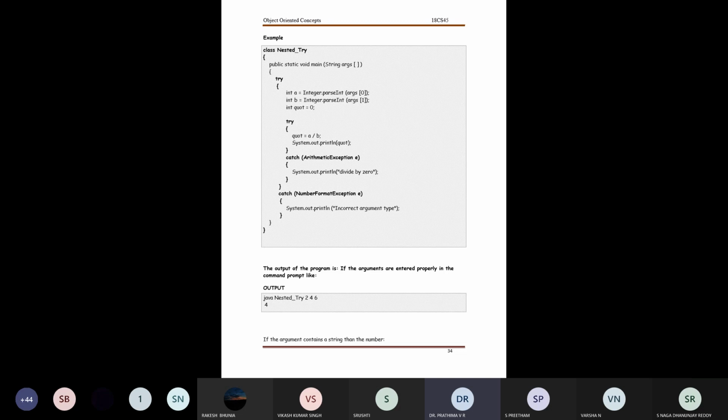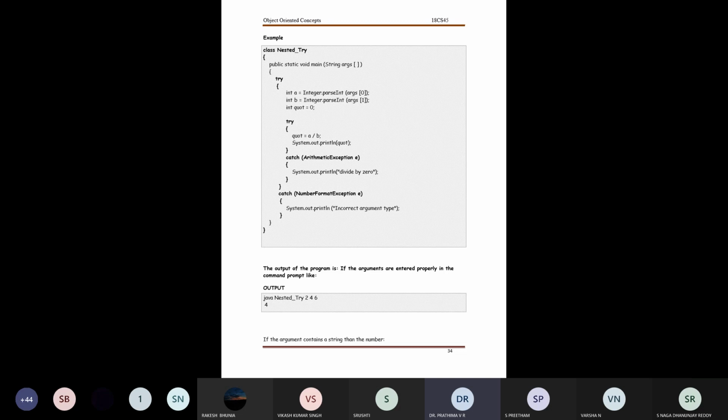They can be defined when I'm executing the program. Assume during execution I have given the values as 24 and 6. So the value of argument 0 will be stored with the first value, and argument 1 will be stored with the second value.